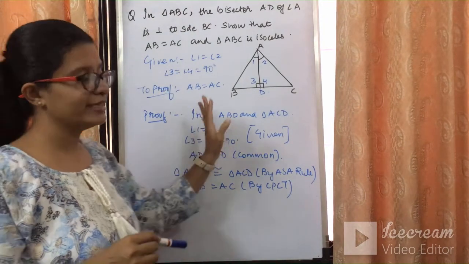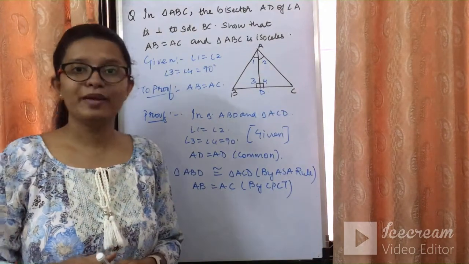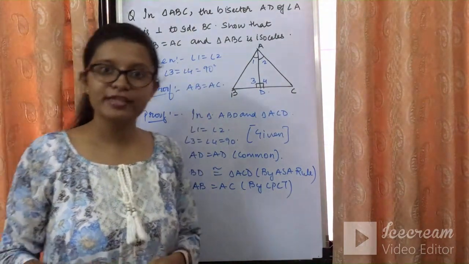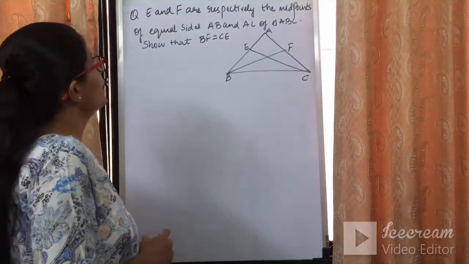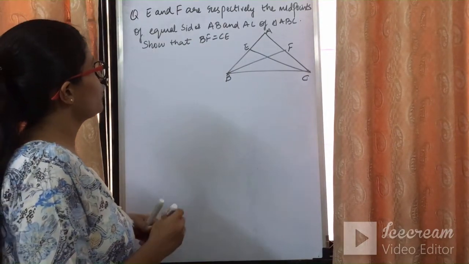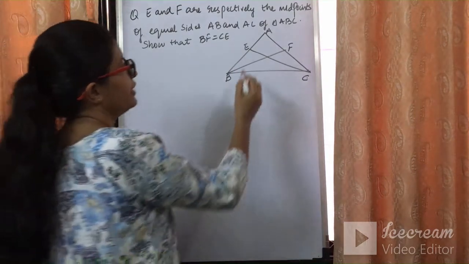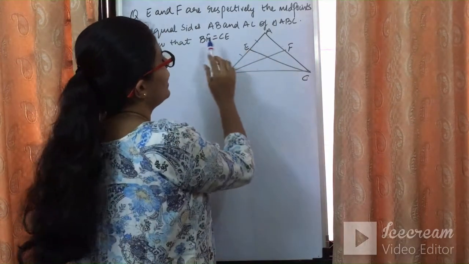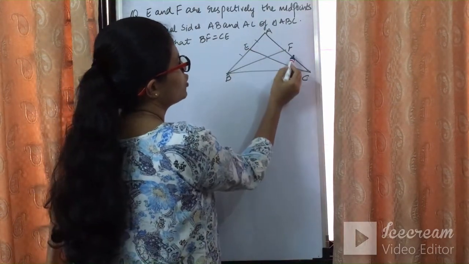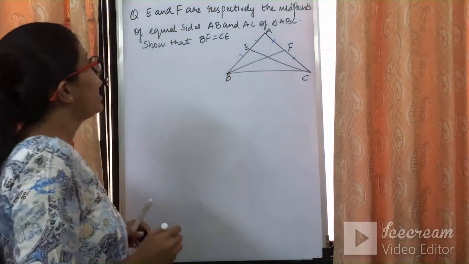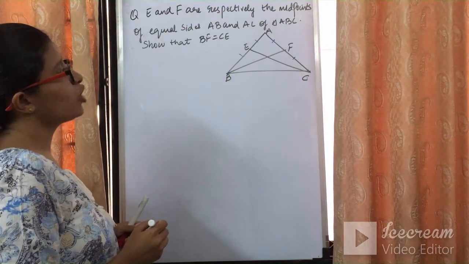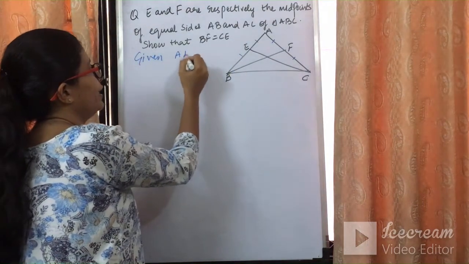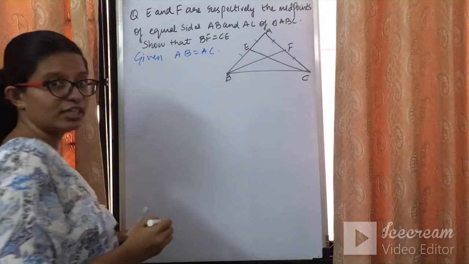क्योंकि हम लोग अभी congruency के इतने sums करते आए हैं कि ये sum आपको अभी clear होना चाहिए. So let's see few more sums related to the isosceles triangles. Let's have a look on a question over here. E and F are respectively the midpoints of the equal sides AB and AC. E किसका midpoint है? AB का midpoint है. Means these two sides will be equal. And F is a midpoint for AC. So these two sides will be equal. Fine. And it is being told in the question the equal sides are AB and AC. So what is given in the question is AB is equal to AC in the triangle ABC.